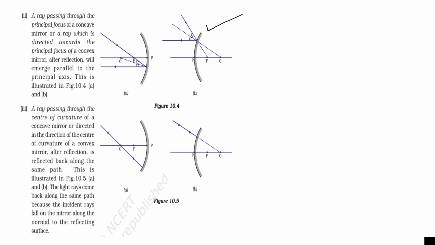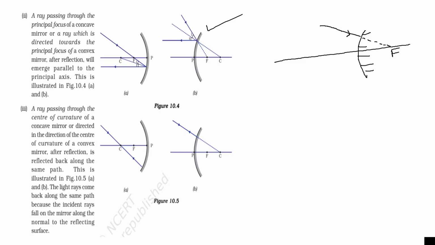This is the principal axis. When a ray strikes at this point, it cannot pass through this point, but geometrically when you extend it, it will pass through the focus, and after reflection it will become parallel to the principal axis. These rules you have to keep in mind.